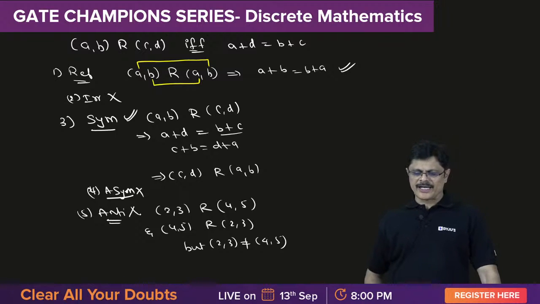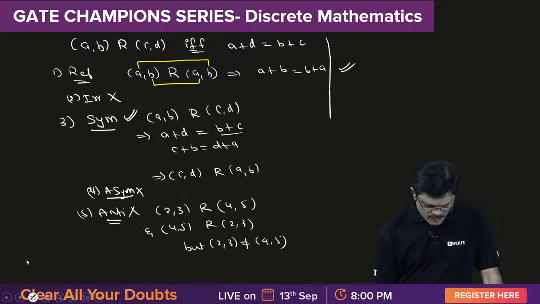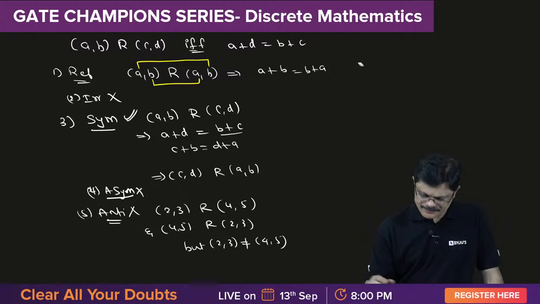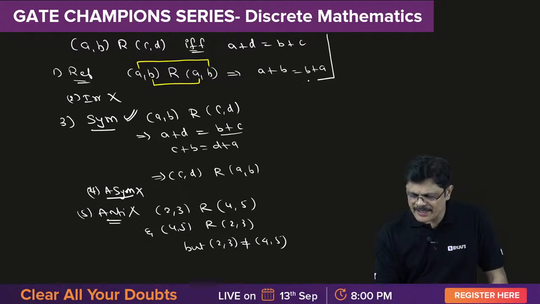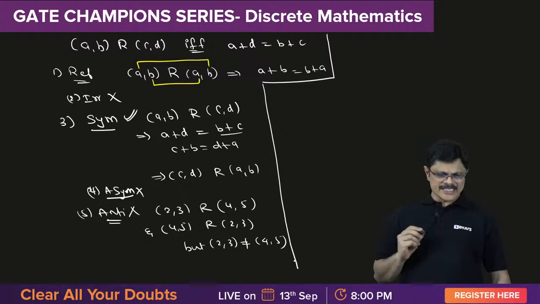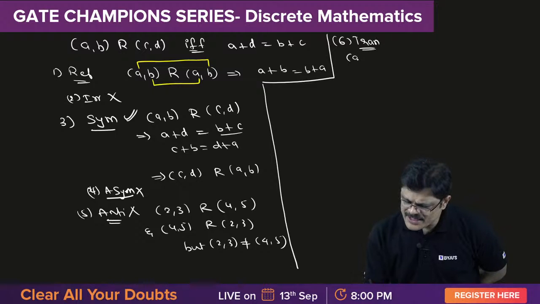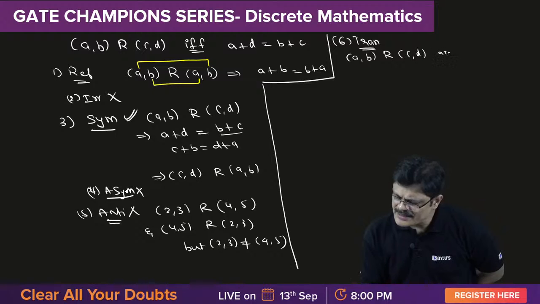Now the question comes about transitivity. Let me prove the transitive property here. Let us consider AB related to CD and CD related to EF.